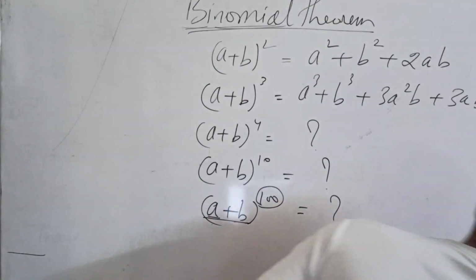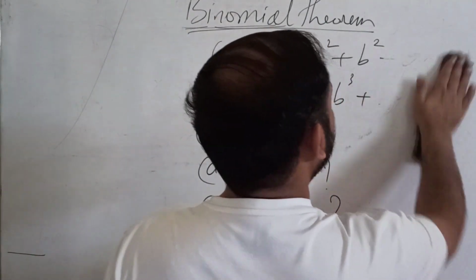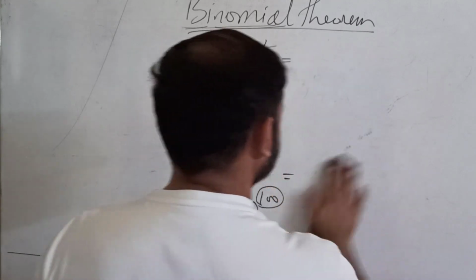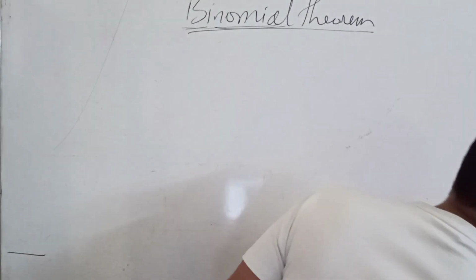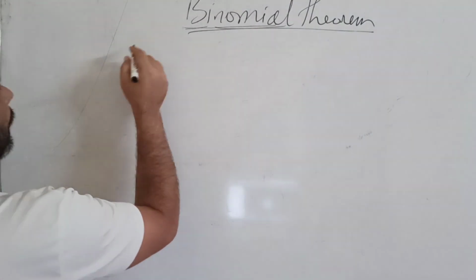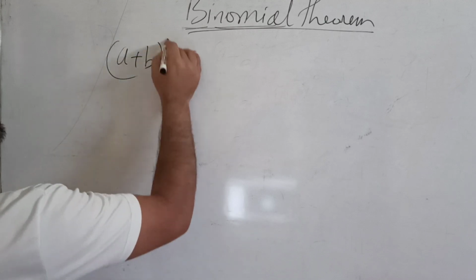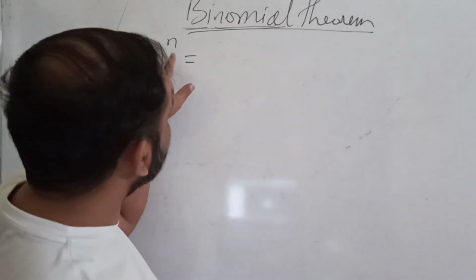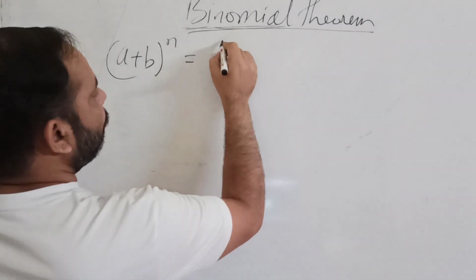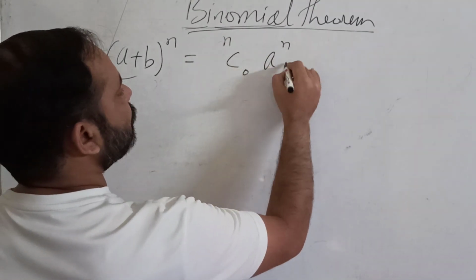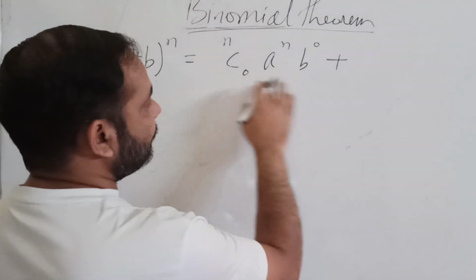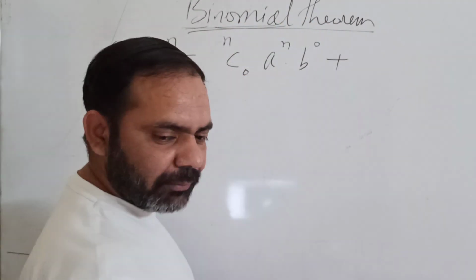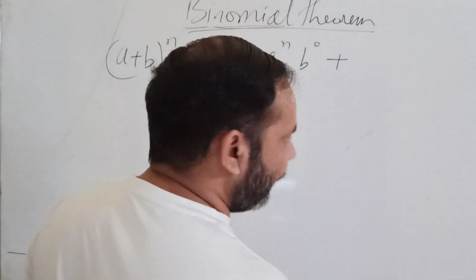Okay, so now let me discuss what is binomial theorem. First of all, I will write the simple expansion. Now suppose you have a plus b raised to the power n, then it will be nC0 a raised to the power n b raised to the power 0 plus... I will tell you all these things, what is nC0 and what are these things, after that. First of all, let me write the expression.